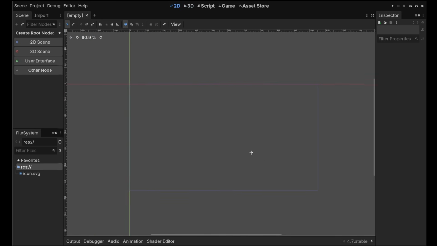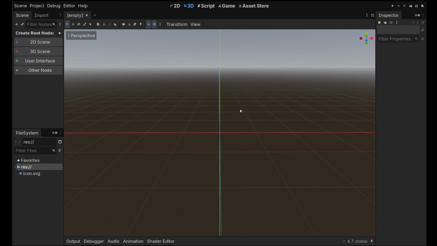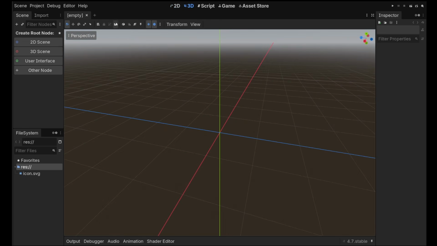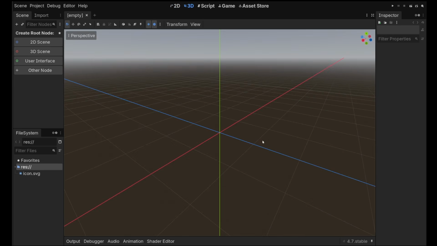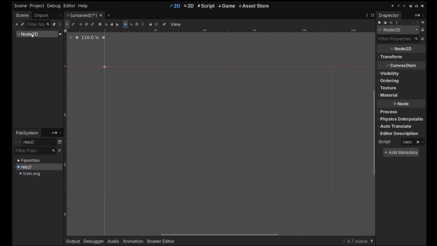If we're working on a 2D game, this is what we want to work in. If you're working in a 3D game, you'd swap between the 3D view and the 2D view for a UI. Great. Otherwise, we have a few other panes here. On our left, we have our scene view. If we click on, say, Create 2D Scene, it will add a scene to this, and this becomes a tree with everything that's in our game world.